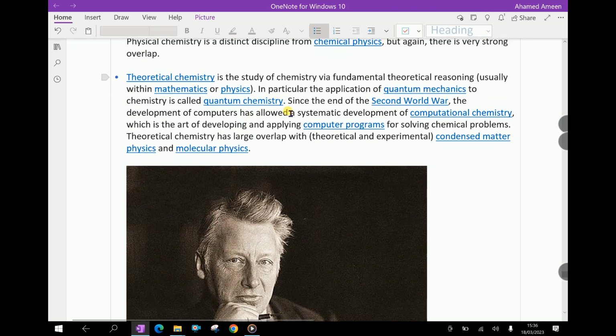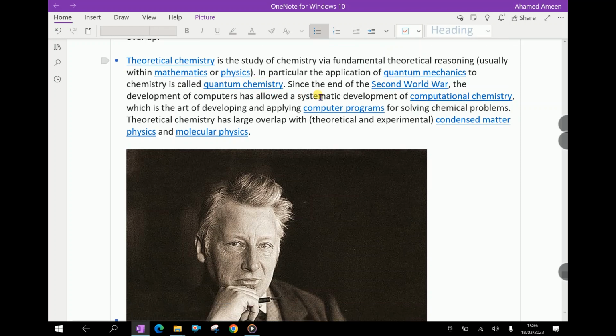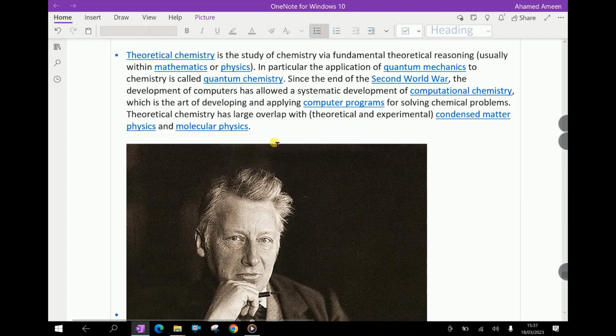Theoretical chemistry is the study of chemistry via fundamental theoretical reasoning, usually within mathematics or physics. In particular, the application of quantum mechanics to chemistry is called quantum chemistry. Since the end of the Second World War, the development of computers has allowed the systematic development of computational chemistry, which is the art of developing and applying computer programs for solving chemical problems. Theoretical chemistry has large overlap with theoretical and experimental condensed matter physics and molecular physics.